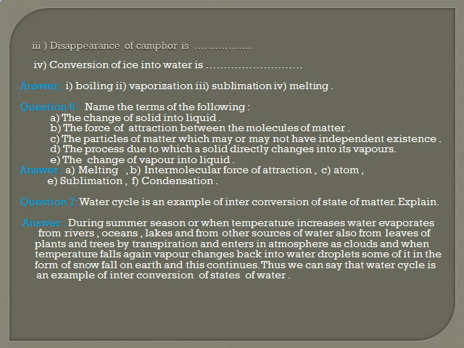When temperature falls, again vapor changes or condenses back into water droplets, some of it in the form of snowfall on earth, and this continues. Thus we can say that water cycle is an example of interconversion of states of water.